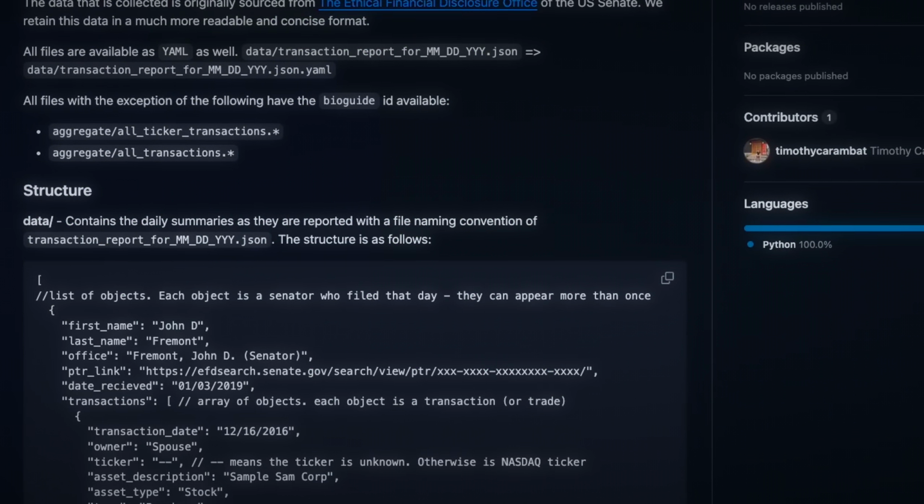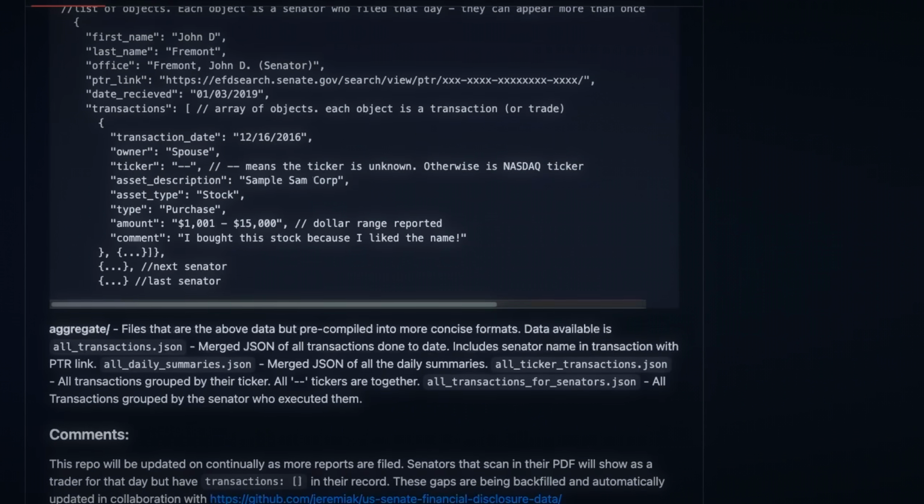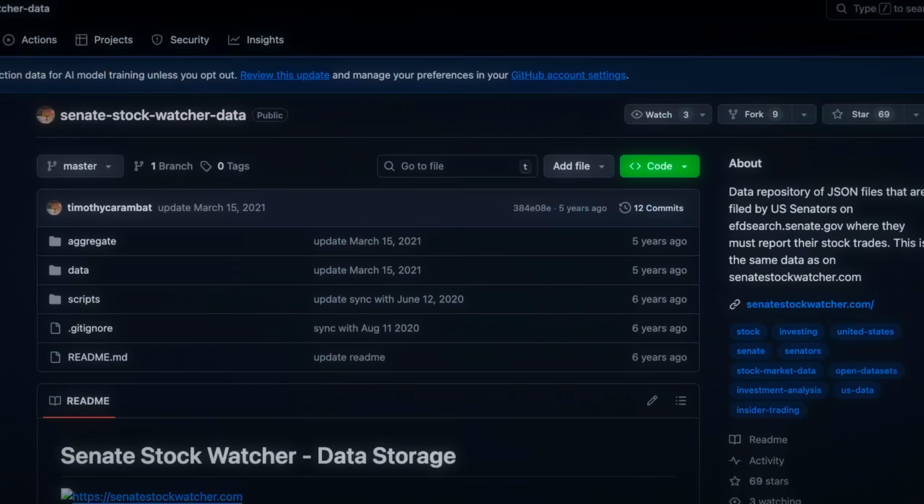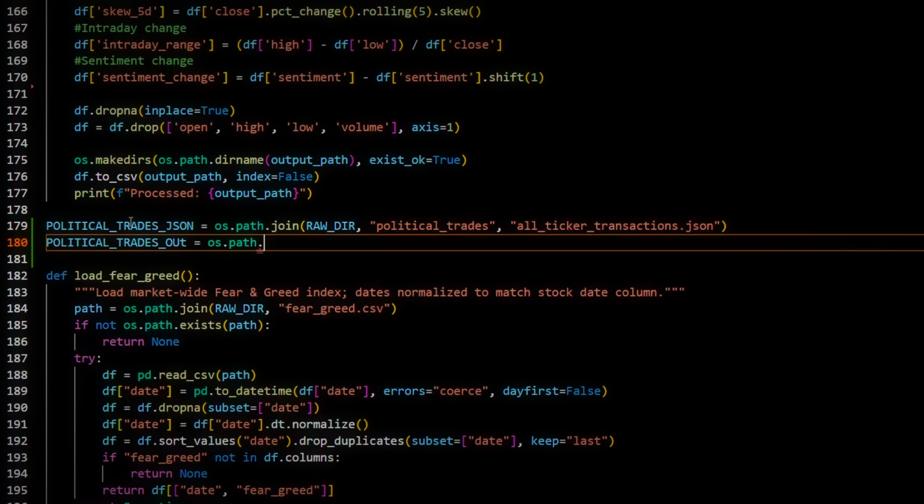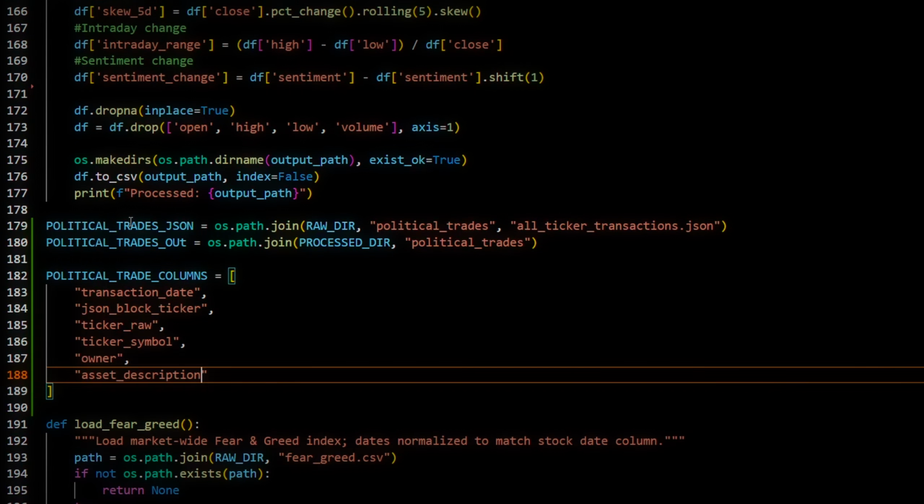Politicians are literally trading on information we do not have, so if I can feed this into my model, this thing should be unstoppable. Now, this code makes predictions for what companies could see unusually high returns over a certain time horizon, and uses a whole bunch of data to make that prediction. And to be honest, this is getting a lot more complex than I initially expected, but we are making progress.